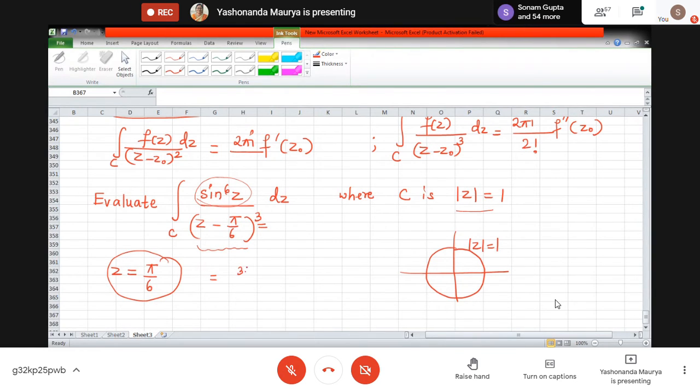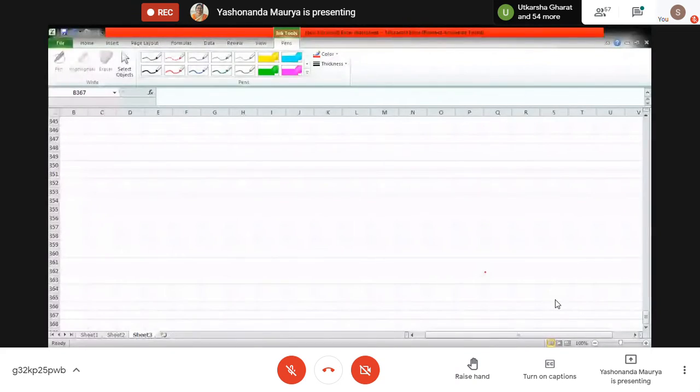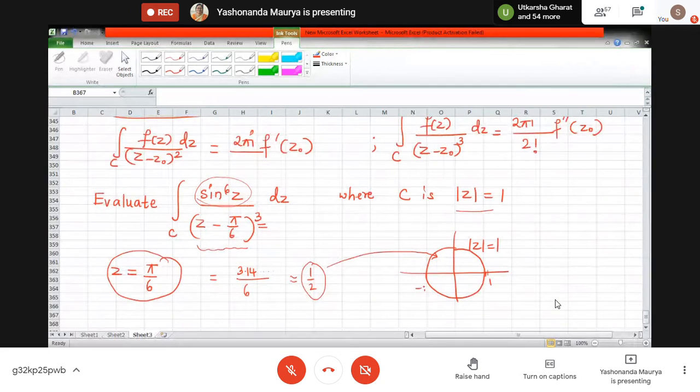It will be 3.14 divided by 6, somewhat close to 0.5. Will it lie inside the circle or outside? It is half, and the circle is mod z equal to 1. So 1 is here, this end is 1, and this end is minus 1. So this point will lie inside the circle, somewhere here, pi by 6. Having this value, we know that this point lies inside the circle.